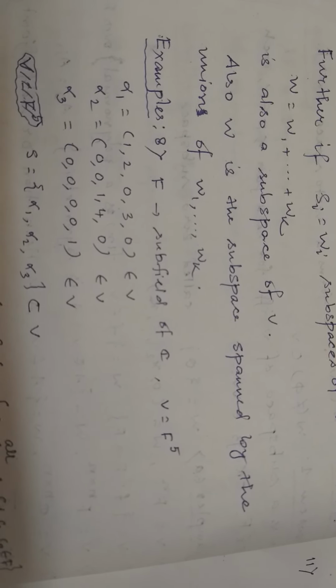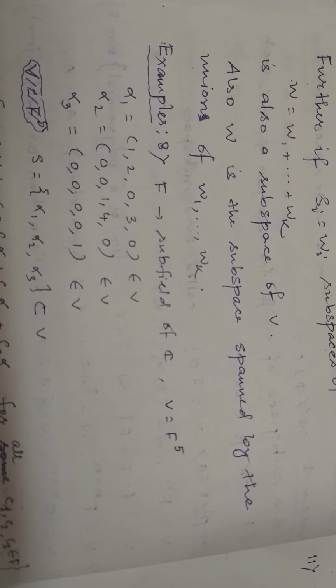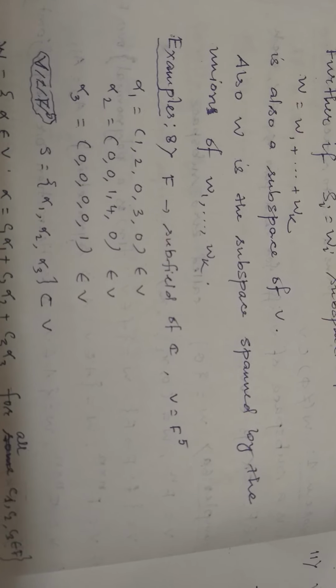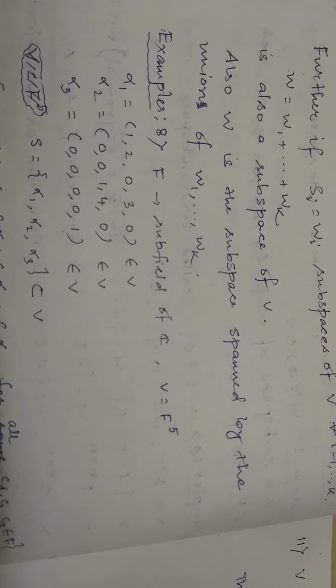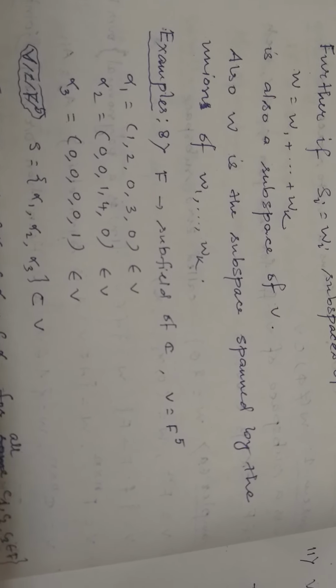So till now we know that the intersection of two subspaces is a subspace, and this sum is also a subspace of V. But one can note that the union of two subspaces is not a subspace in general.